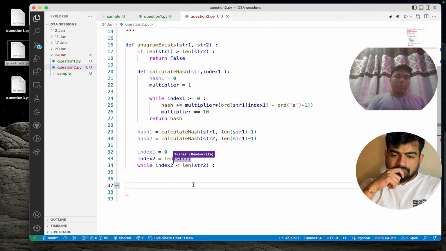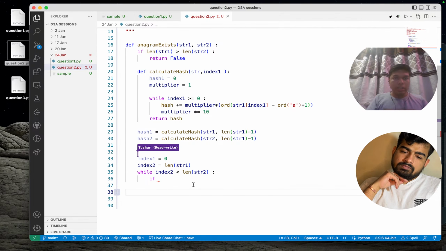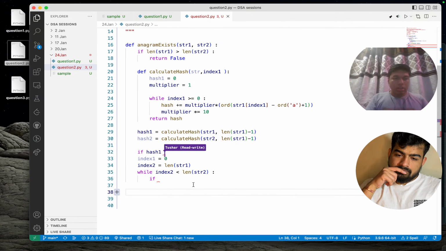This will be much better. Let me think, we can first check whether both hash values are the same or not. So if hash 1 equals hash 2, we can simply return true in this case.